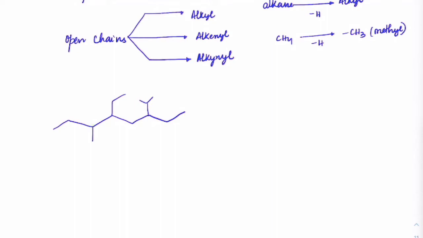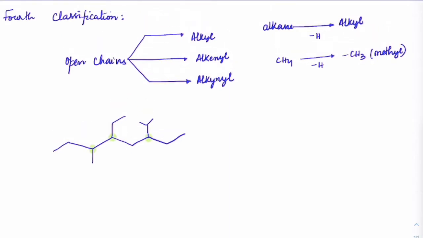Then these carbons which have some extra connected carbons, this itself is the main chain, but these groups which are connected are not the main chain; they are called branches. And all these branches, if they are in the open chain form, will have names like alkyl, alkenyl and alkynyl. When do we use alkyl? When we just remove one hydrogen and connect it, and it should come from the derivative of an alkane.